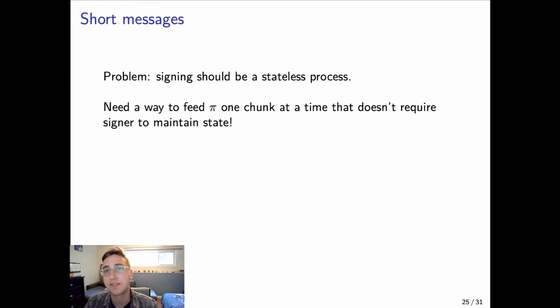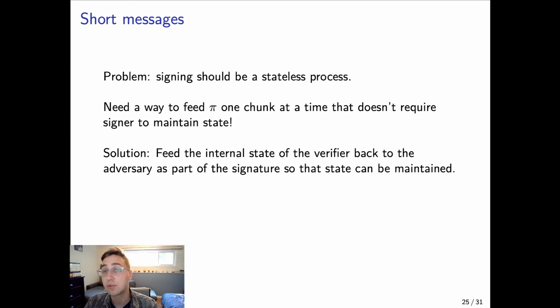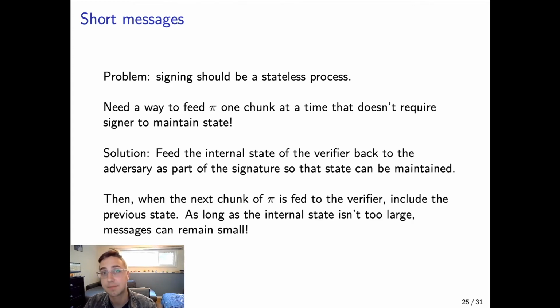So we need a way to feed this proof pi one chunk at a time that doesn't actually require the signer to maintain any state. So the solution to that is to feed the internal state of the verifier back to the adversary as part of a signature, so that the state can be maintained. And then when the next chunk of pi is fed to the verifier, include the previous state.